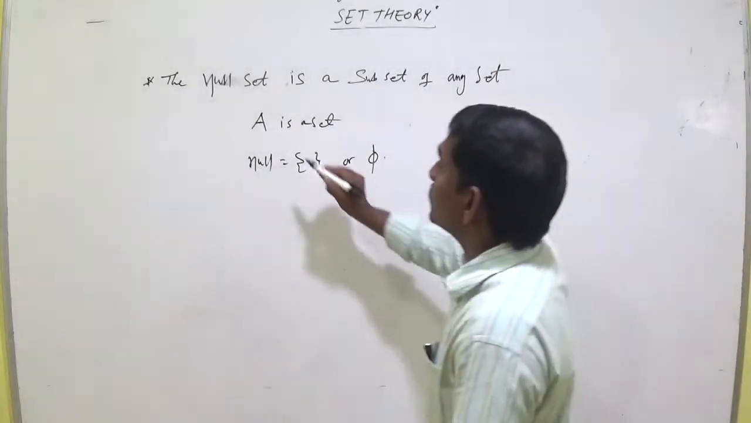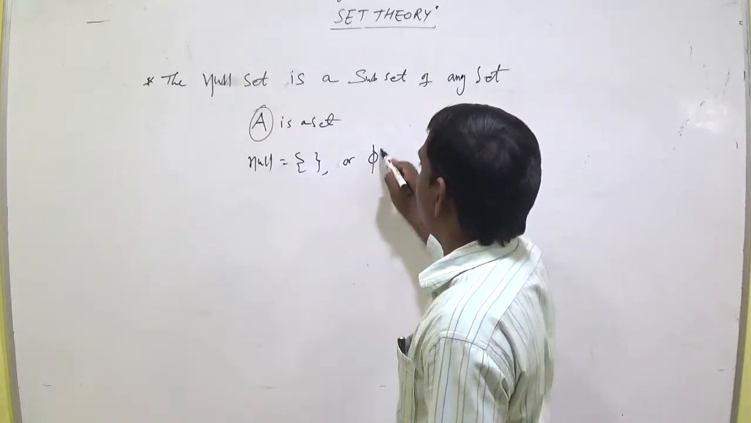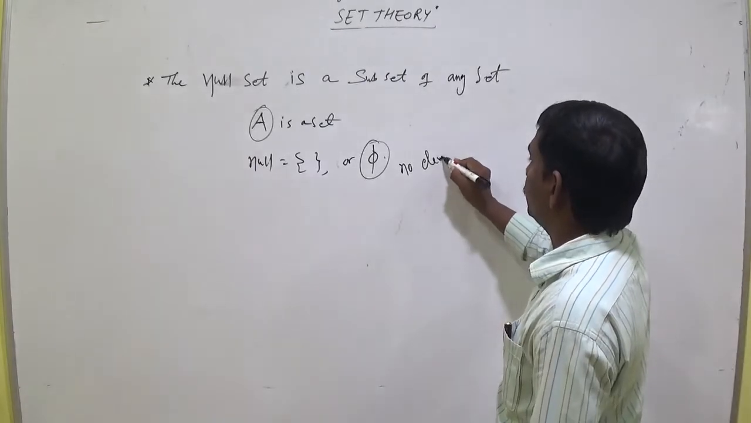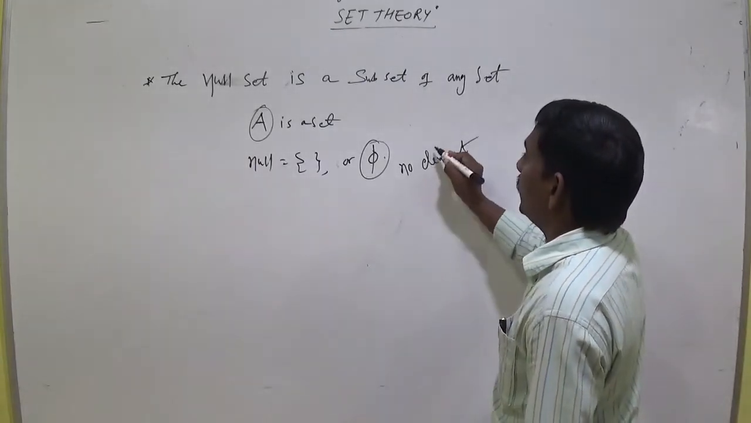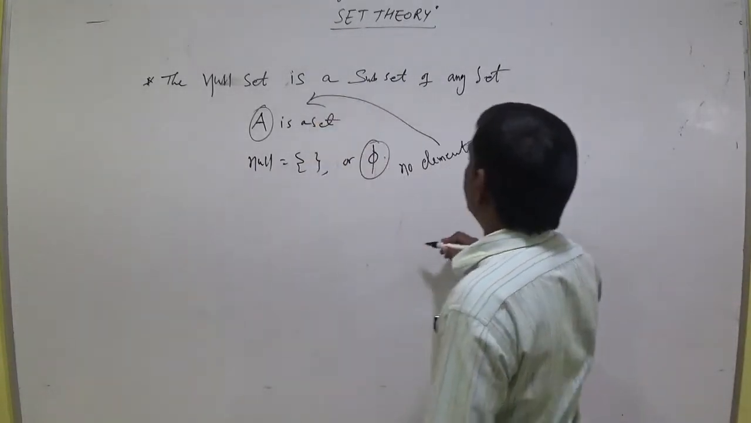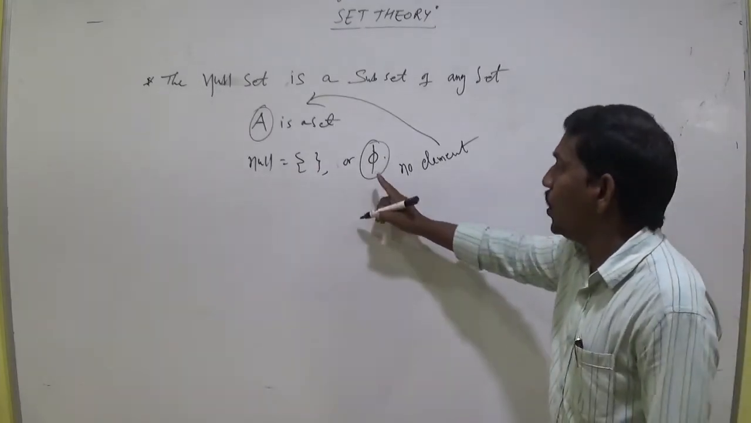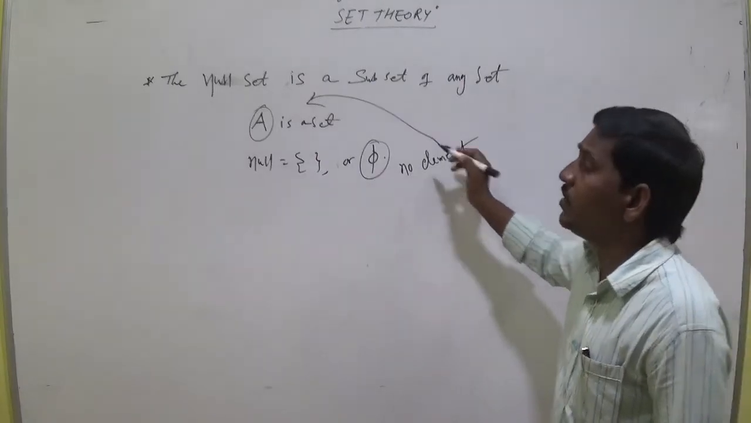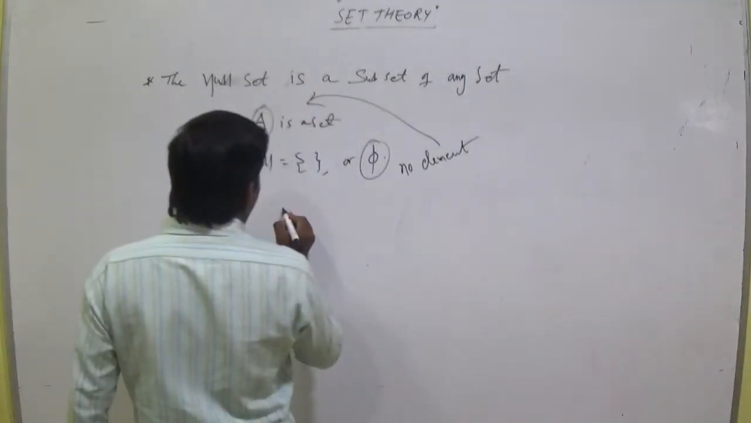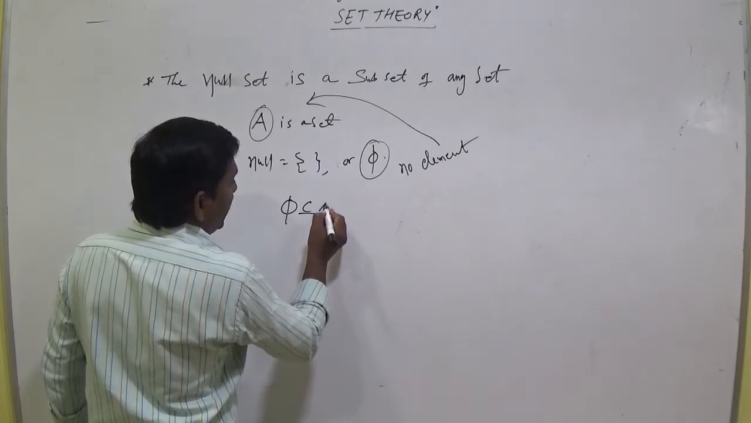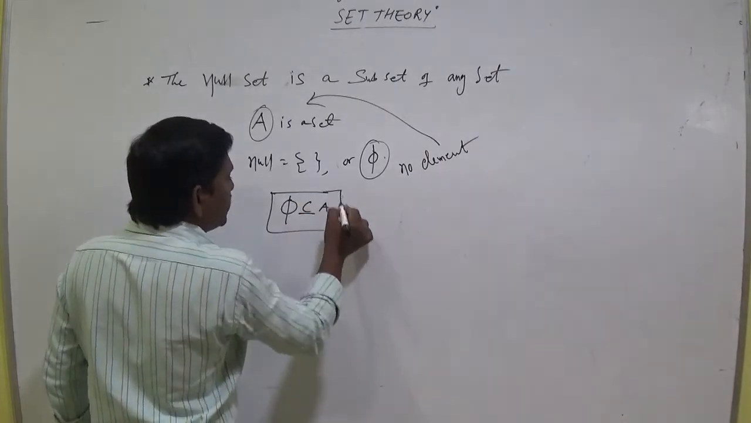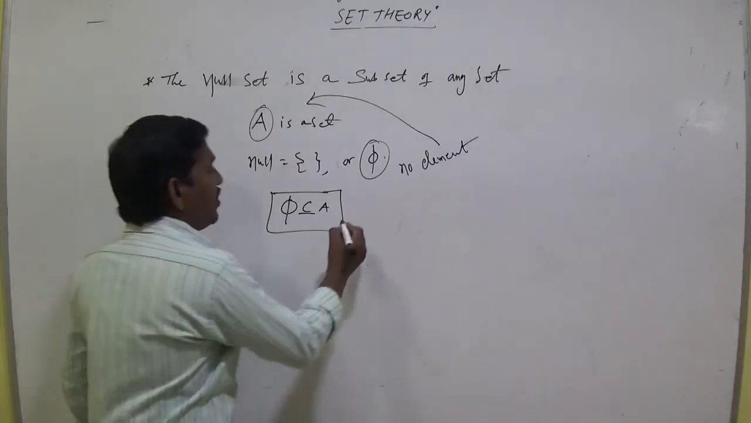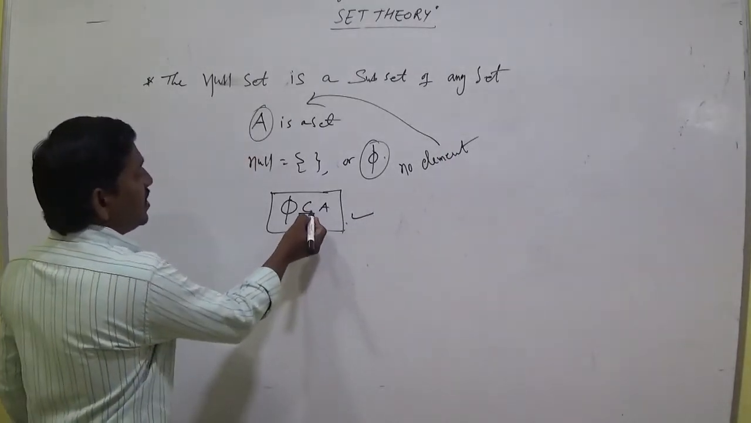For example, A is a set, and the null set has no element in it, so it is not in A. There is no element in phi. Phi means there is no element. It is not in A. So, phi subset A. The null set is a subset of any set. It is denoted by phi subset A.